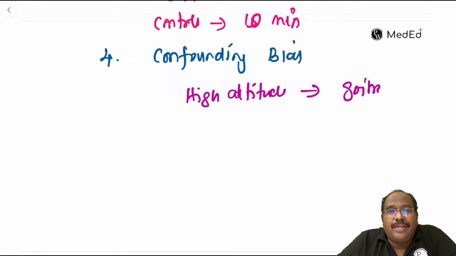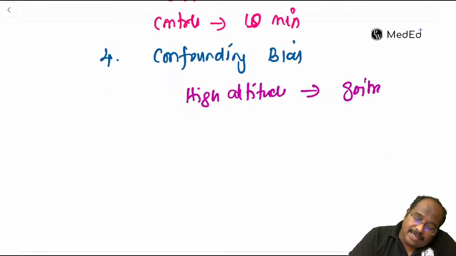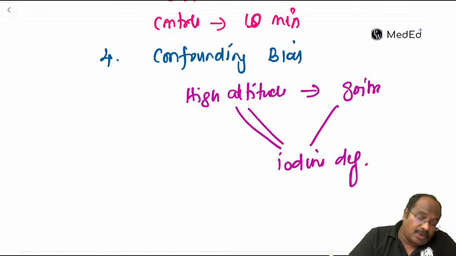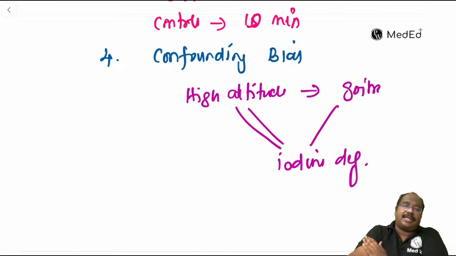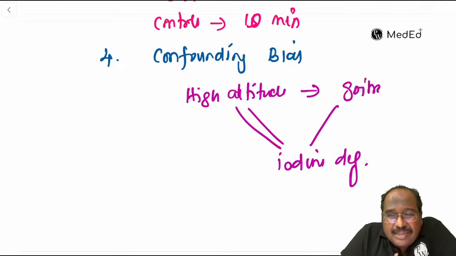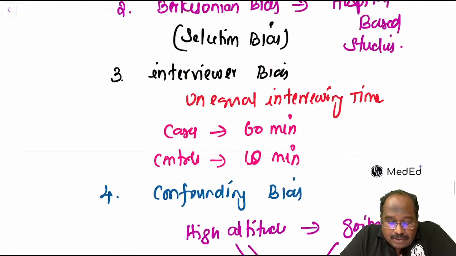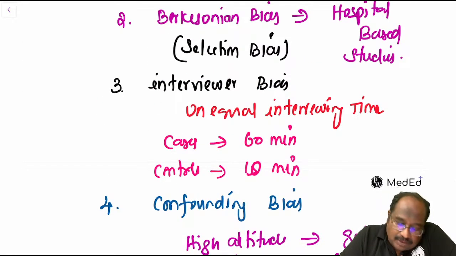No. It's not the high altitude that is causing the goiter. It is iodine deficiency that is causing goiter. This confounding bias happens because of a confounding factor. Age and sex also come there. Okay, fine. So these are the different types of bias, guys. This is also a short note for you guys.